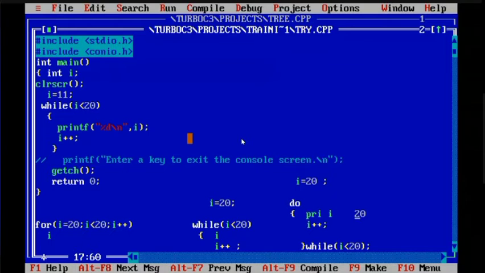First printing is blind printing. Because of this type of characteristics, there are two categories in loop. One category is entry controlled, another category is exit controlled. Interview sensitive question: there are two categories of loop. Looping will be done by three ways: for, while, do while. But there are two categories. One is entry controlled, one is exit controlled.